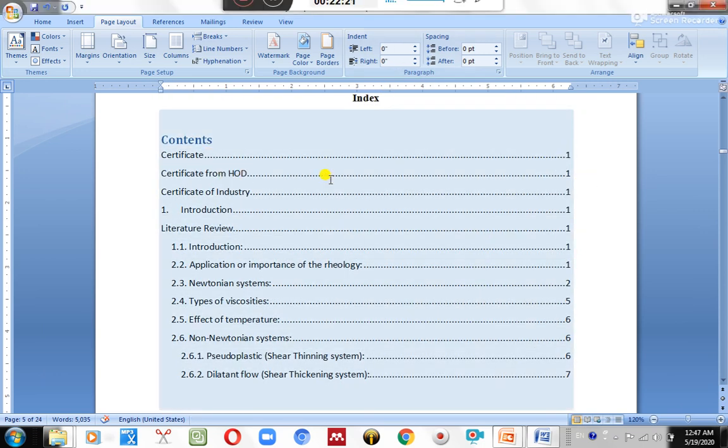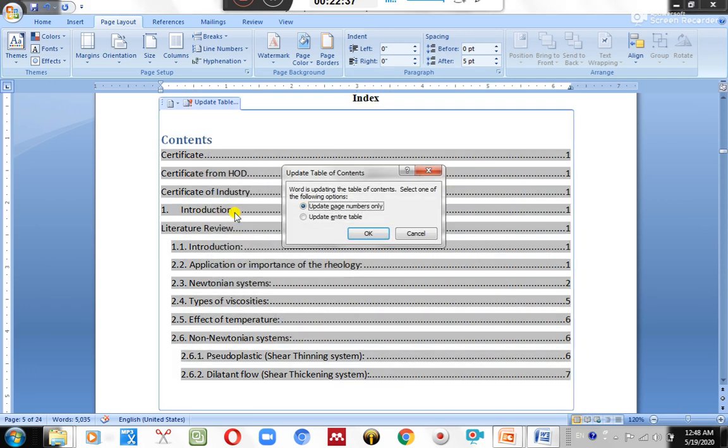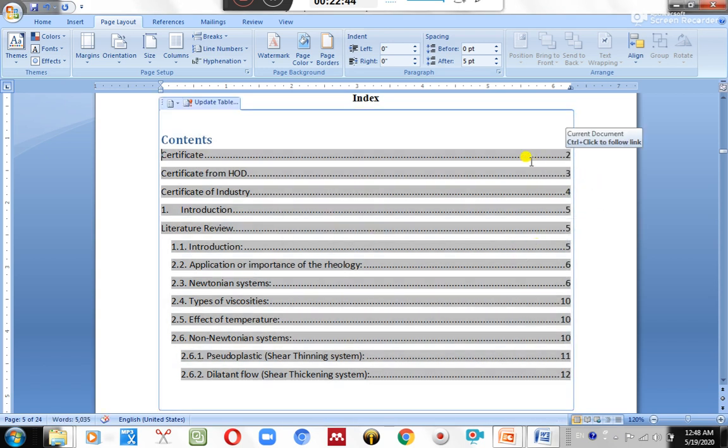Okay, now you can simply see there is a different page border for the title page, and a different page border for the certificate page. I just want this certificate of HOD on the next page, and this certificate on another page. So different certificates. Okay, now there is a change in page number, so nothing to worry.